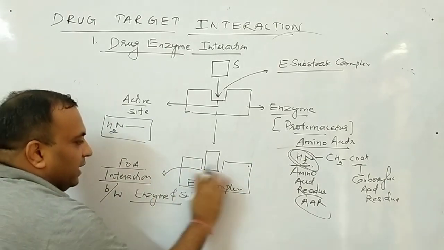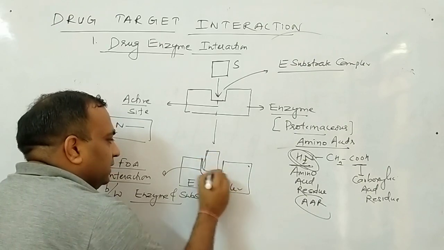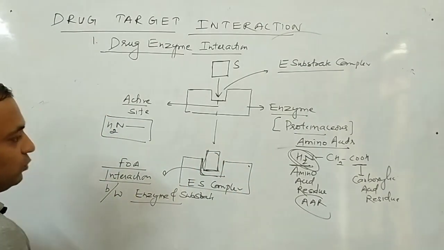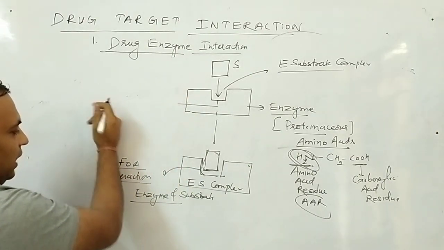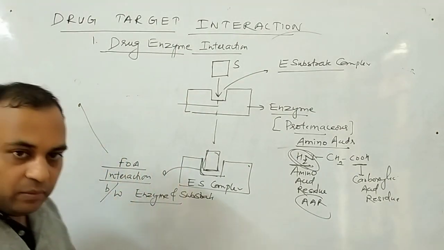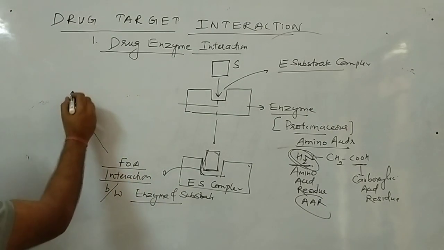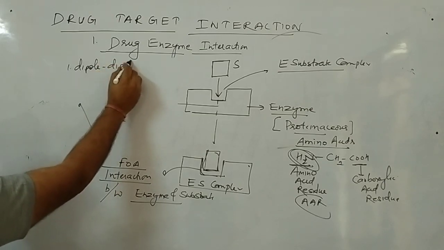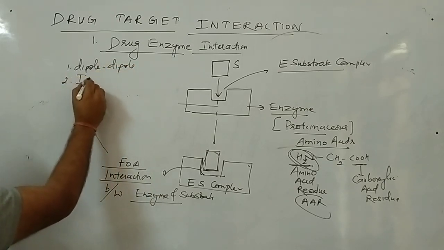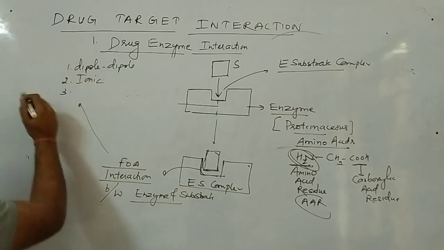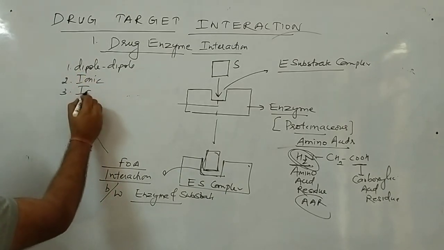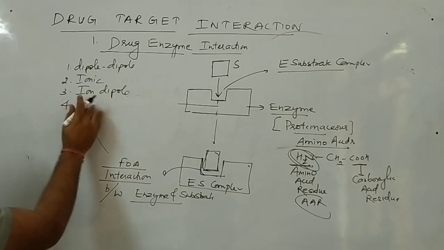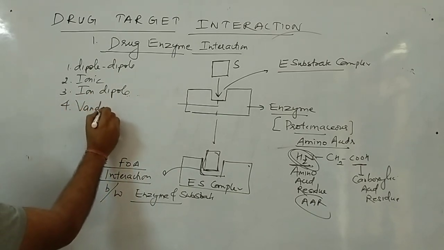Understand? So what are these types of interactions? These we have to study. These types of interactions are what we have done in normal chemistry. These may be dipole-dipole interactions, ionic interactions, ion dipole interactions, and van der Waals forces.